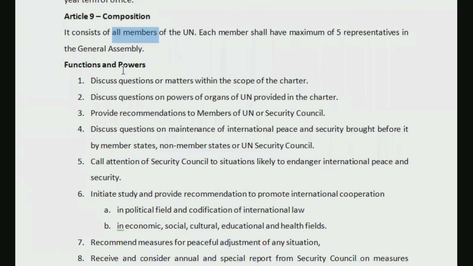Now, what are the functions and powers? First one is to discuss questions on matters within the scope of the charter. Scope of the charter, as we saw, there are four main functions or purposes for which the UN was established. So for all matters coming under those 4 main purposes, they may discuss, or any other matter which may be specified under the charter.